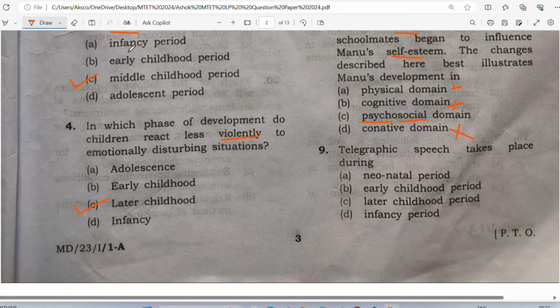So here your correct answer should be early childhood care. Of course, neonatal will not come. I have already explained to you what we mean by neonatal. Infancy also will not come, and later childhood will also not come.